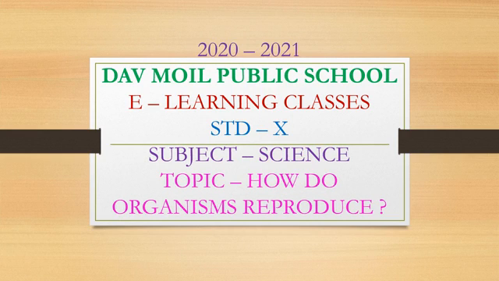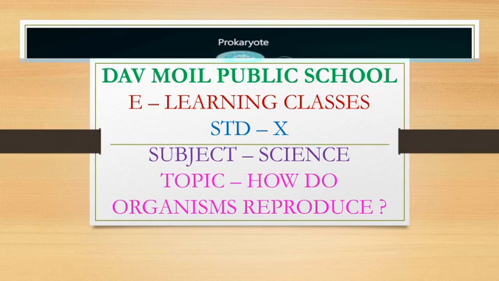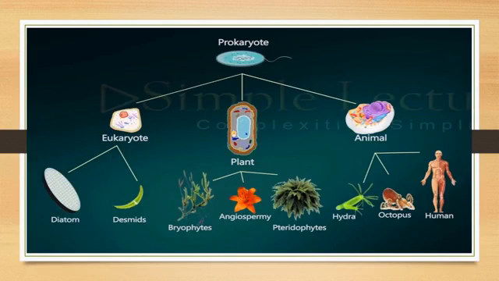Subject Science. Our today's topic is how do organisms reproduce? Before we discuss the mechanism by which organisms reproduce, let us ask more basic questions. Why do organisms reproduce? After all, reproduction is not necessary to maintain the life of an individual organism.